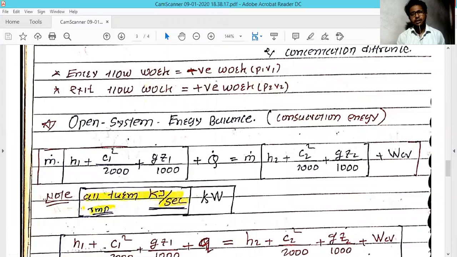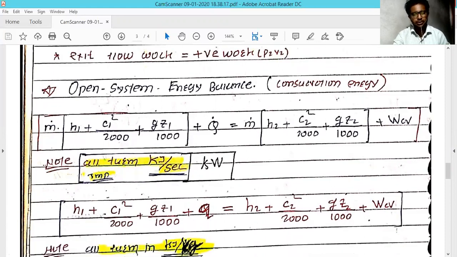And this formula, conservation of energy, is what you can see as Bernoulli's law in fluid dynamics, as well as the open system energy balance. These two formulas are very important because they have many applications. This is the simple way to write this equation.